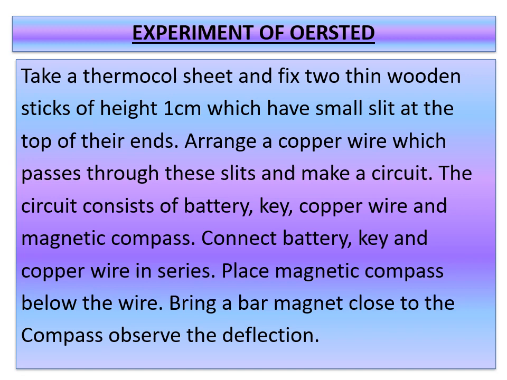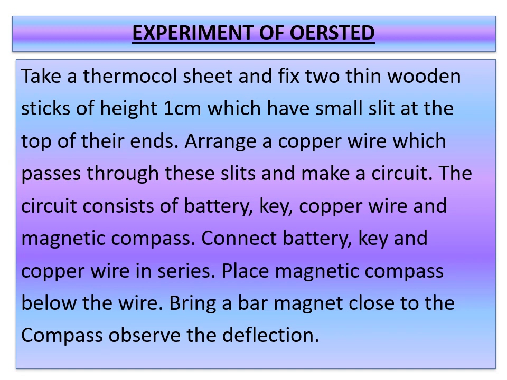Children, I hope you know what a magnetic compass is, which you have learnt in your lower classes. It gives direction. Whenever you bring a magnetic compass near a magnetic material or a bar magnet, what is meant by deflection?